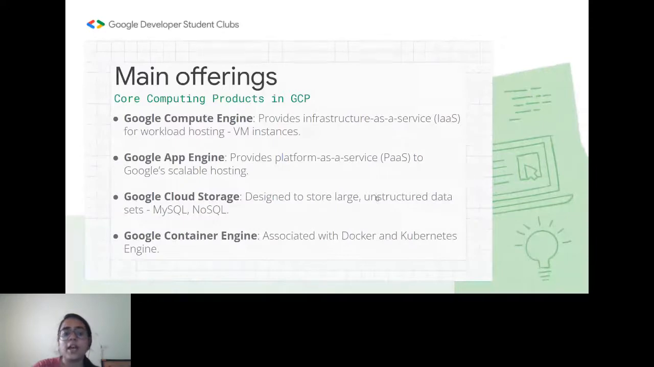Next we have the Google Cloud Storage. We have BigQuery, SQL, MySQL, NoSQL, and all that, right? All that large and unstructured data that we have, and we use queries to perform certain tasks on this data, we do it on the Google Cloud Storage. Next we have the Google Container Engine. It is associated with Docker and the Kubernetes engine. We will be seeing what Kubernetes engine and Docker are shortly. So these are the main offerings provided by GCP.